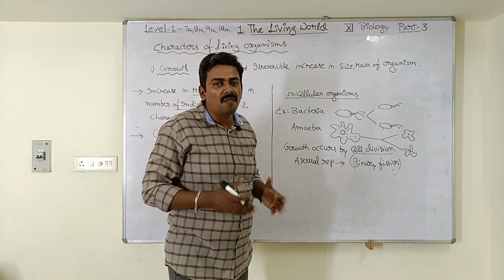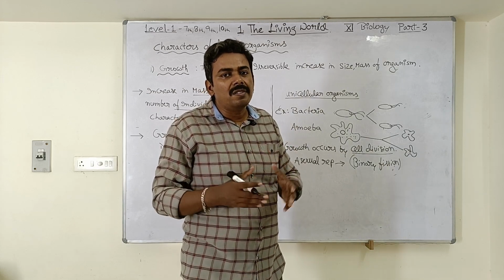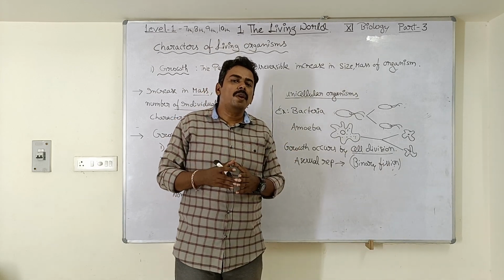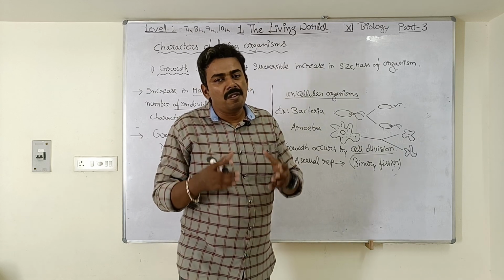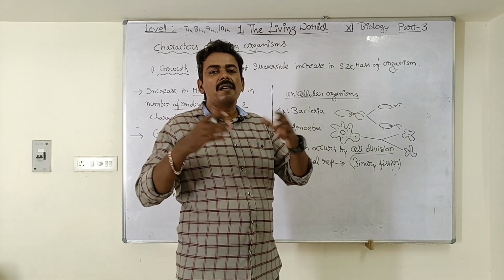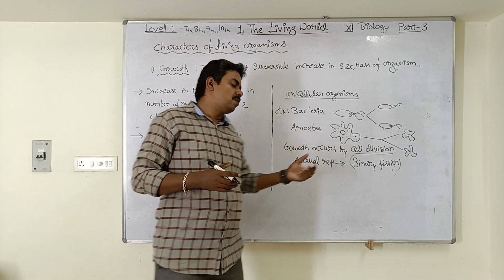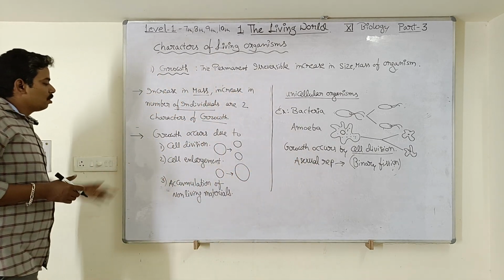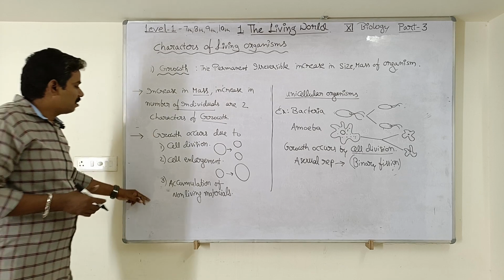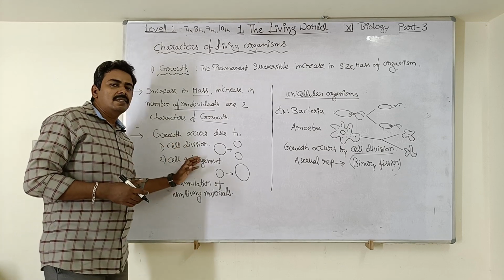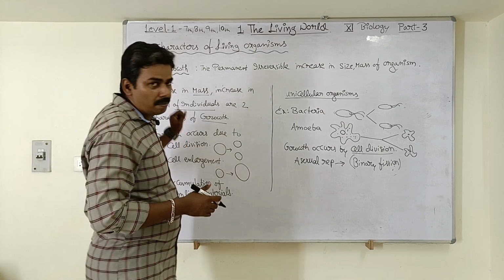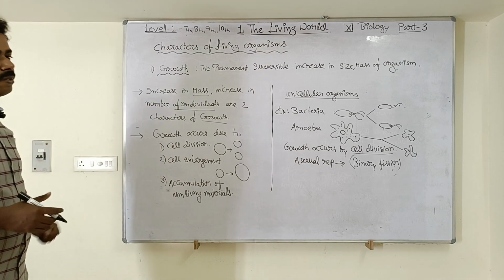Understood students? In case of plants, cellulose is a cell wall material which is a non-living material. Because of this cellulose cell wall material, what happens? The mass of the plant will increase, isn't it? So this is also one of the reasons for the growth. So there are total 3 reasons why growth is taking place in the living organisms. Okay, note down this point students.